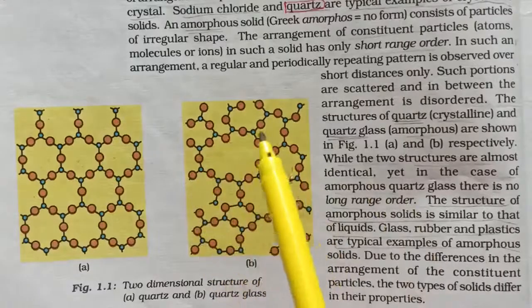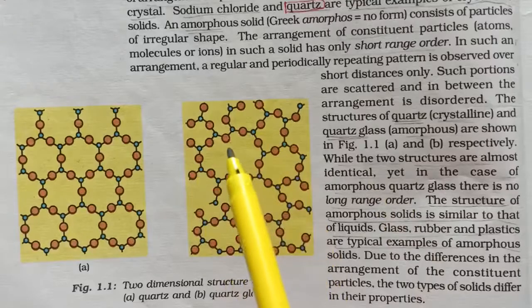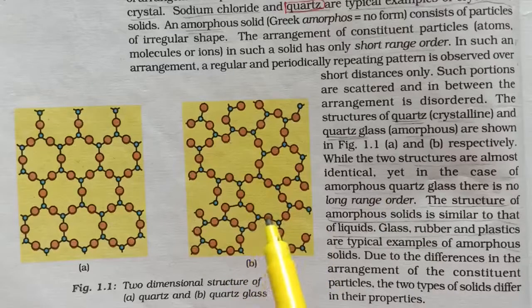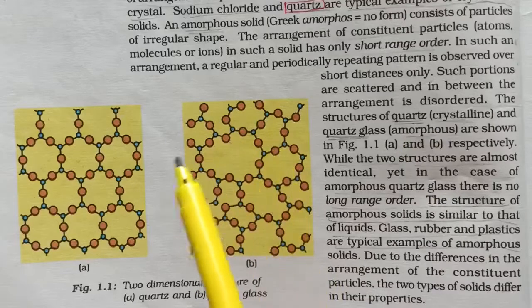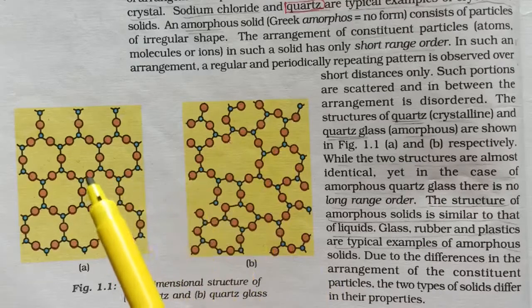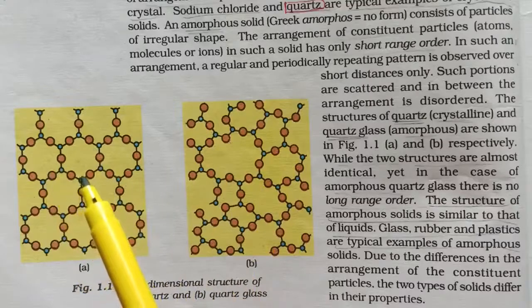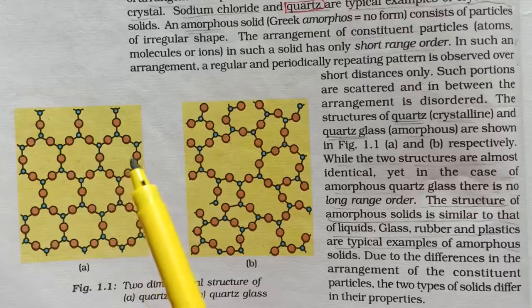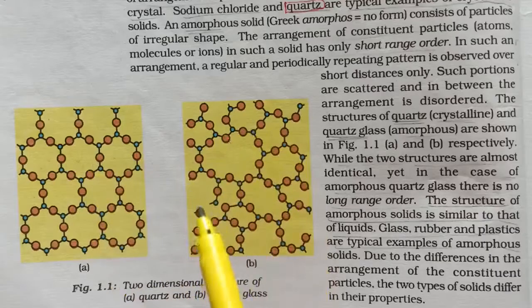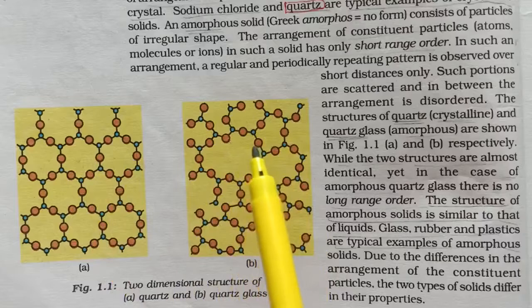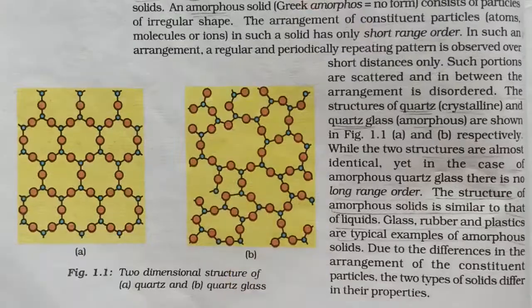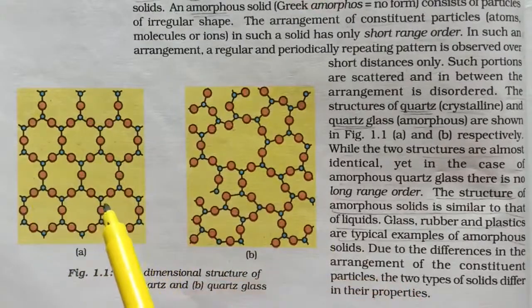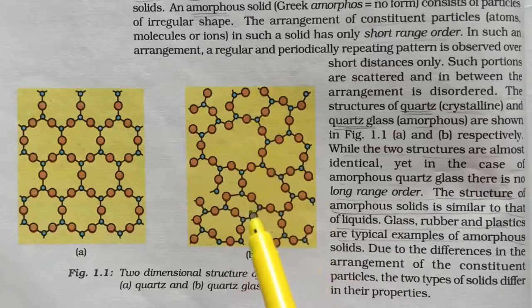So this figure is an example of amorphous solid. Here the particles are not orderly arranged and there is no regular pattern of atoms. So this is amorphous solid. Here are the two figures. In the first one, the arrangement of atoms is ordered and a regular pattern is observed. Whereas in this figure, there is no regular pattern and the pattern is disordered and scattered. So this is the arrangement in crystalline solids and this is the arrangement of atoms in amorphous solids.